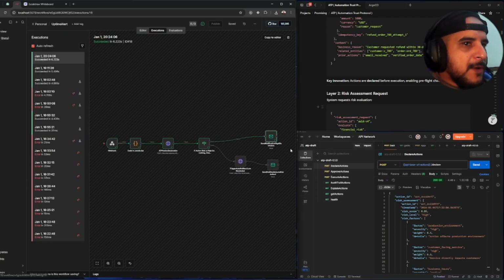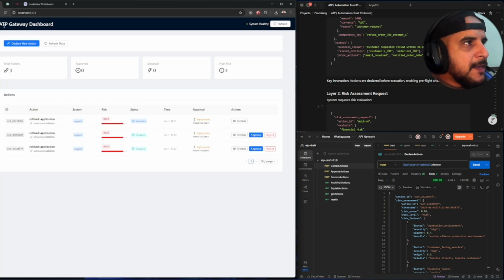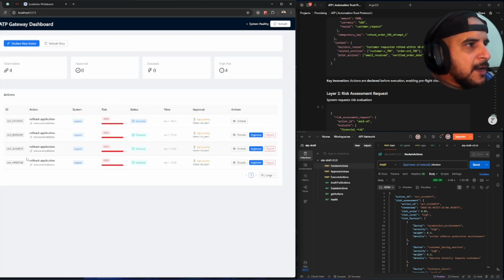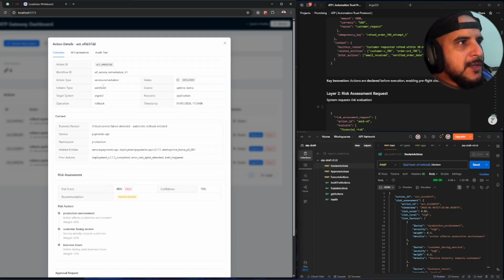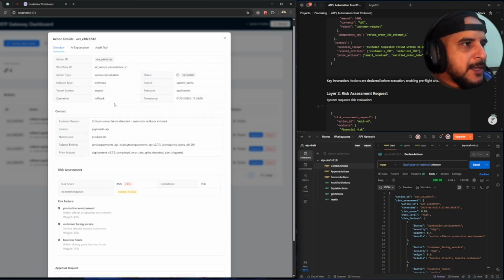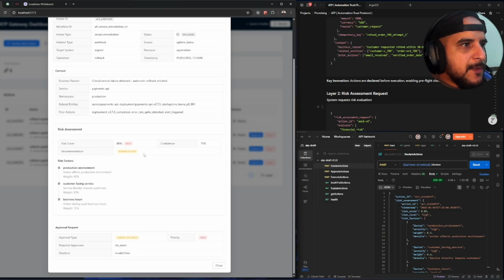That's it, right? So logically, when this happened, what are we expecting with ATP? We're going to refresh here. I think 1FF is this action right here. The score is 85, which is very high, and the action state is declared. So we're going to go to the details and see how ATP works. As you can see right here, it is full visibility. We have the context of the action, the action metadata, and the risk assessment. And the AI decided it needs a human review.